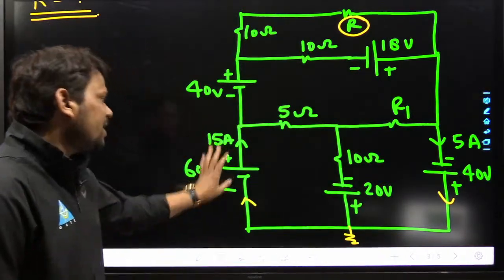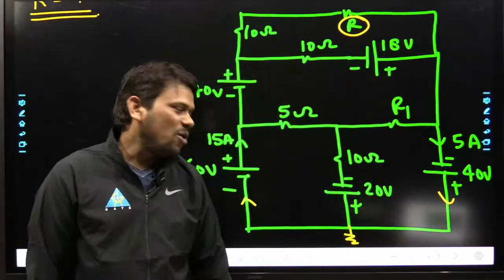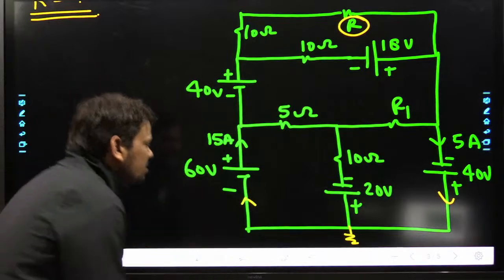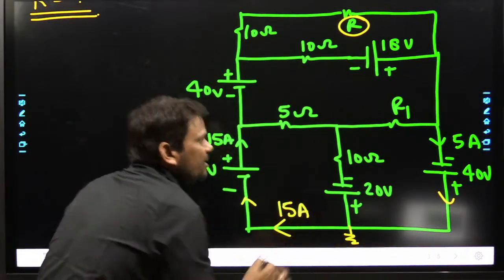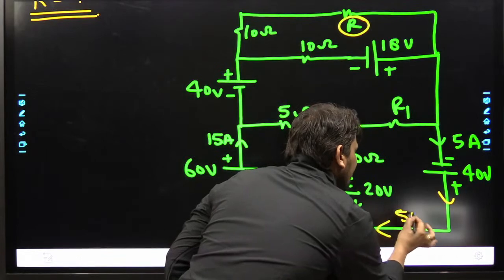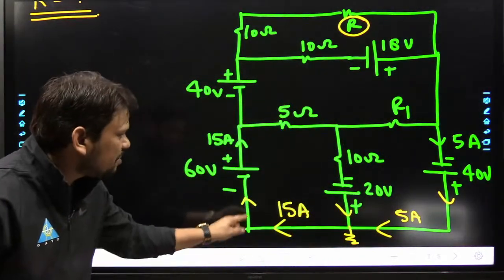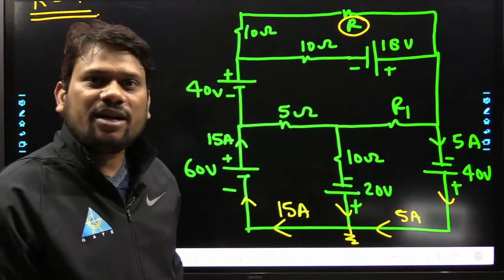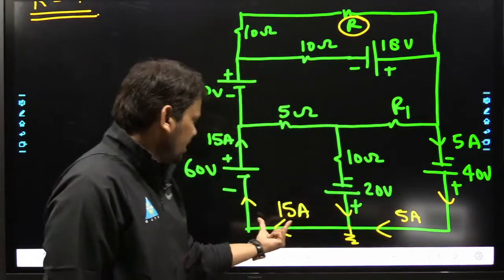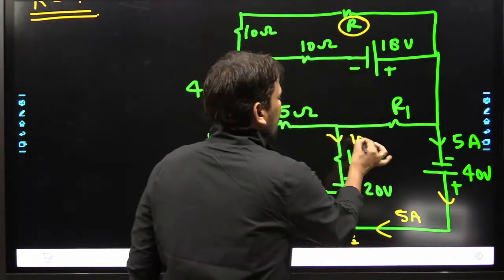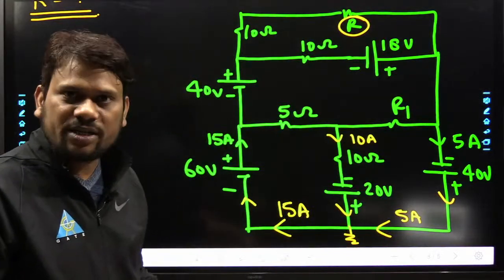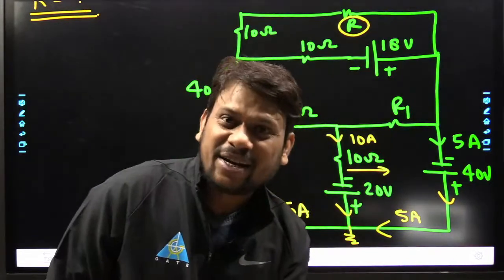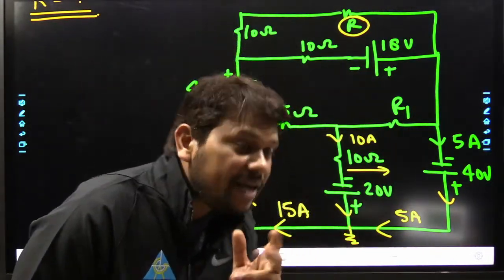So see how we can handle it. First, here current is given, here current is given. Now can we identify this third arm current? Yes sir, very easy. This 15 ampere is leaving, this 5 ampere is entering here, then how much current do we require here to satisfy KCL? We have studied that since our 10th standard. 5 ampere here, here we require 15. So how much current will flow here? Obviously 10 ampere. Job is done. Now once we have 10 ampere current through any resistor, we can apply Ohm's law directly.